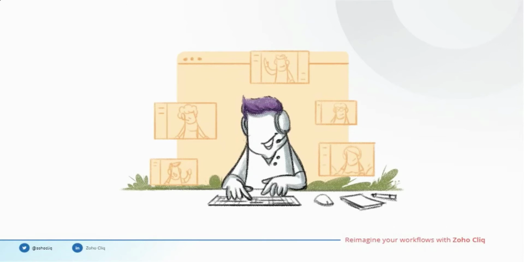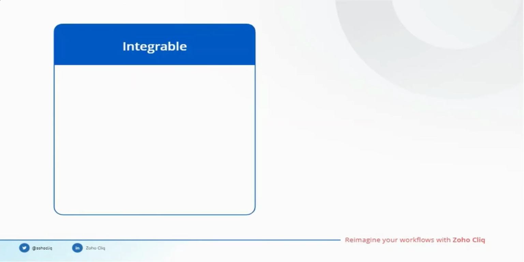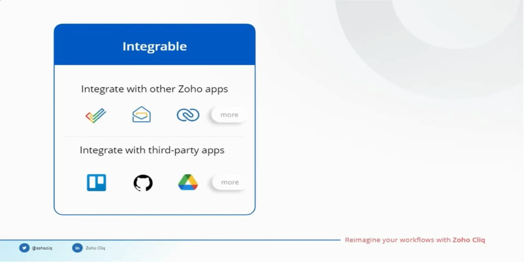However, not all tools come with such a capability. Business communication tools like Click go a mile ahead to facilitate workflow optimization with their integrations and an extensible platform. Speaking of a tool being integrable, I mean that it must be capable of being integrated with other extensions. For instance, Click can be integrated within the Zoho ecosystem with other apps like Zoho Projects, Zoho CRM, Zoho Notebook, and others. Not just that, you can also integrate Click with third party applications like Trello, Google Drive, Dropbox, Asana, and others.